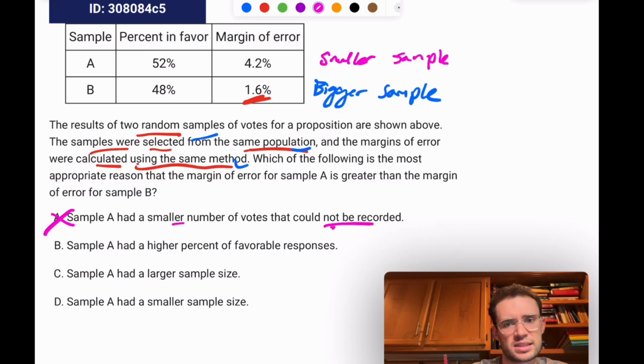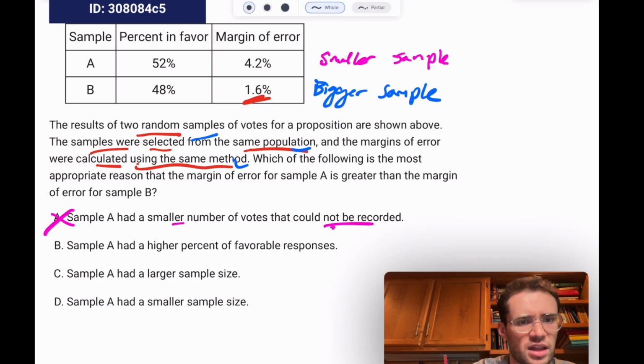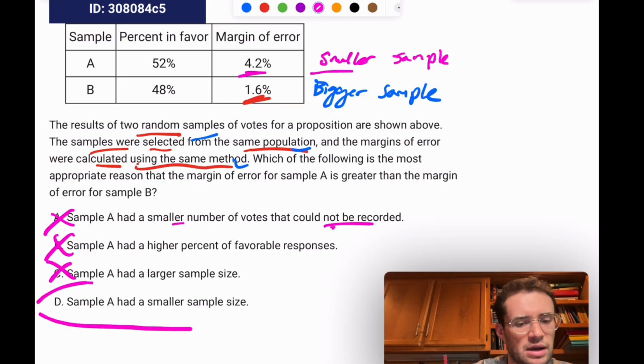So it's not that, because A had the smaller sample, if anything. Sample A had a higher percentage of favorable responses. I mean, that's true, but that doesn't have anything to do with the margin of error. Right, so it's not that one. Sample A had a larger sample size. No, sample A would have to have the smaller sample size. That's why it has a larger margin of error. And sample A had a smaller sample size. That would be the answer, D.